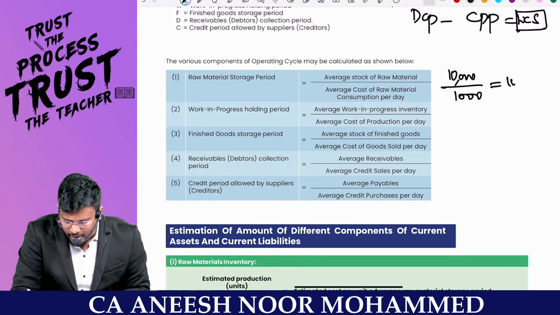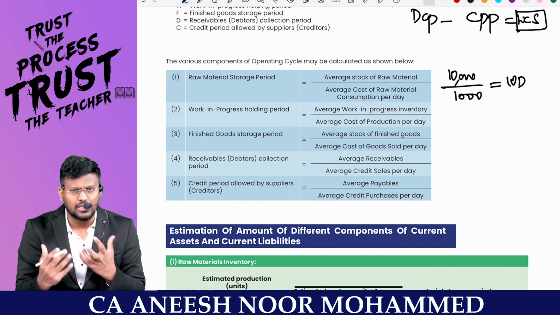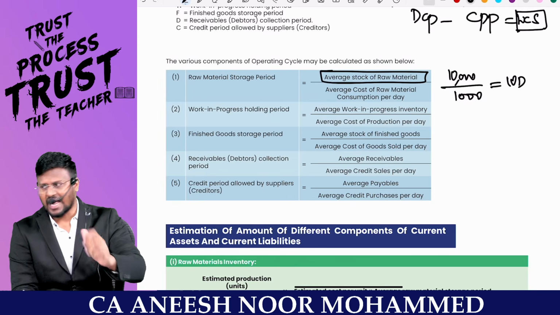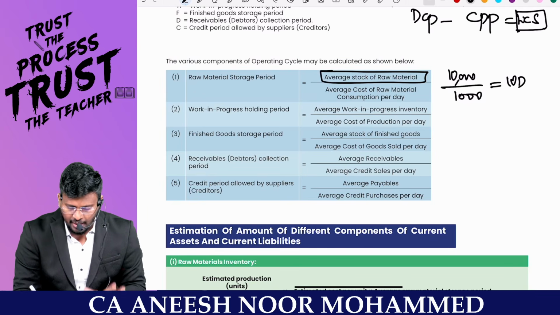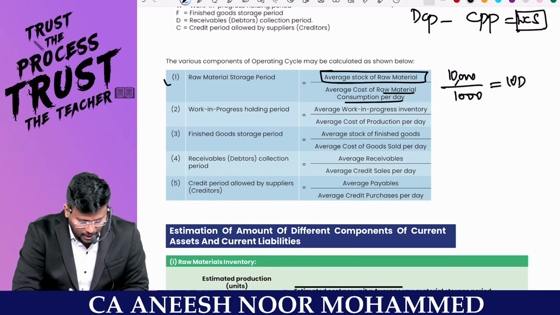You tell me for how many days you are having cash in hand? 10 days, correct? The same way only, material storage period means what is the average stock of raw material? How much average stock I am having per day? What is the average cost of raw material consumption per day? This is what number one.